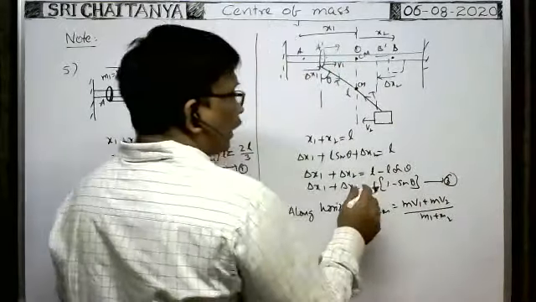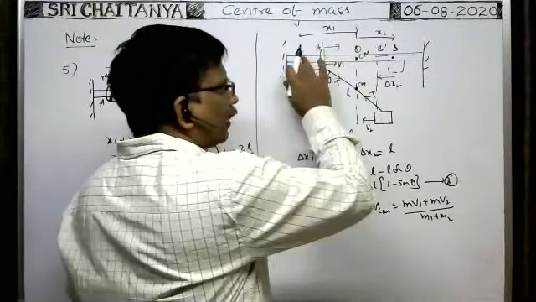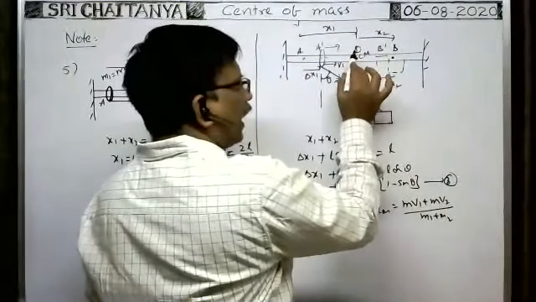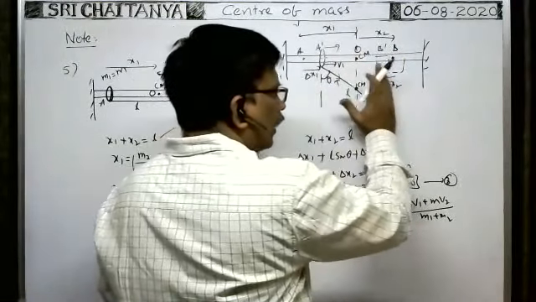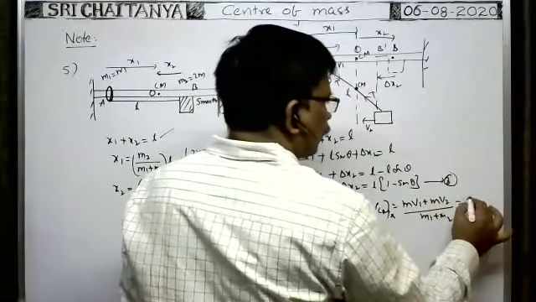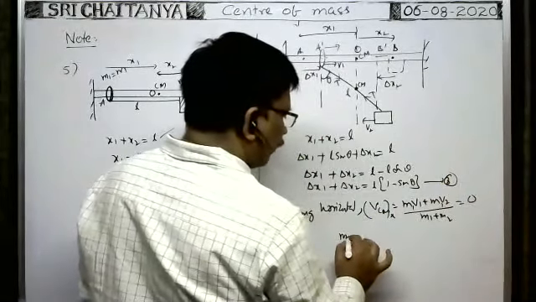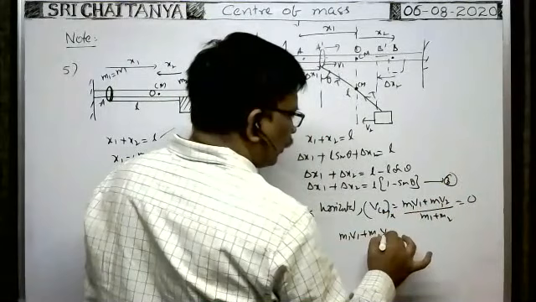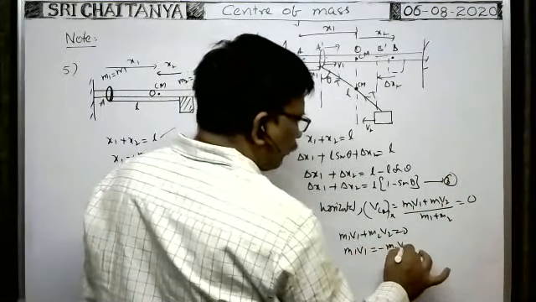Okay, but along the horizontal direction, as no force acts on the system, initially the central mass is at rest, so still the central mass is at rest only along the horizontal direction. That's why the velocity of the central mass along the x-axis is equal to 0. Therefore, from this, m1 v1 plus m2 v2 is equal to 0, or m1 v1 is equal to minus m2 into v2.